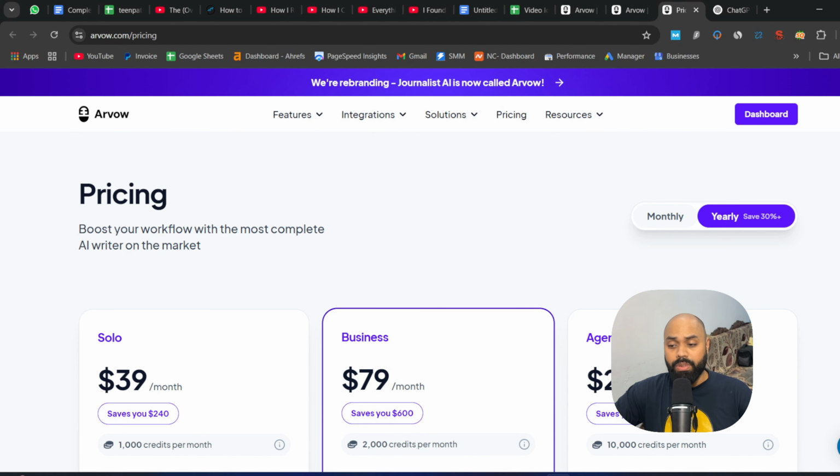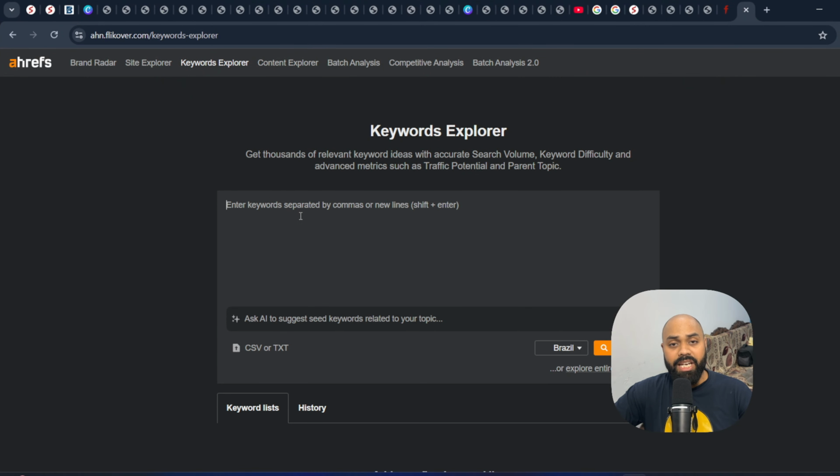And the third tool that we are going to use is Ahrefs. Basically, if we have gathered some keywords, we are going to validate whether we can write on those keywords or we have to ignore them. So long story short, we are going to determine whether that particular keyword is worthy of writing or not.